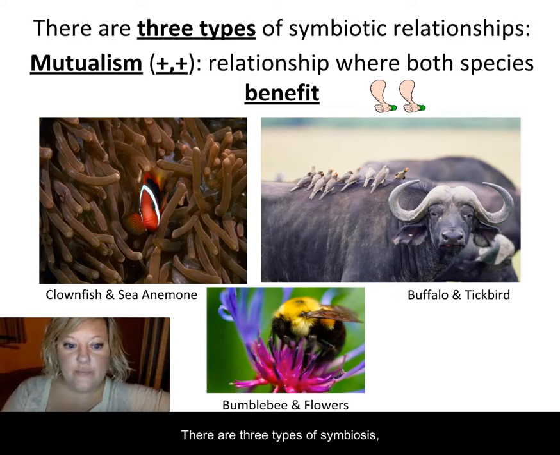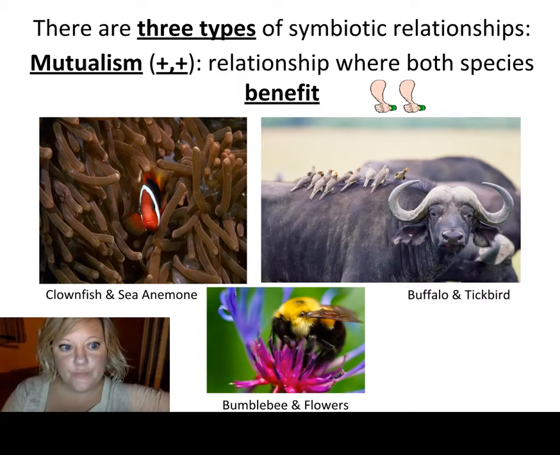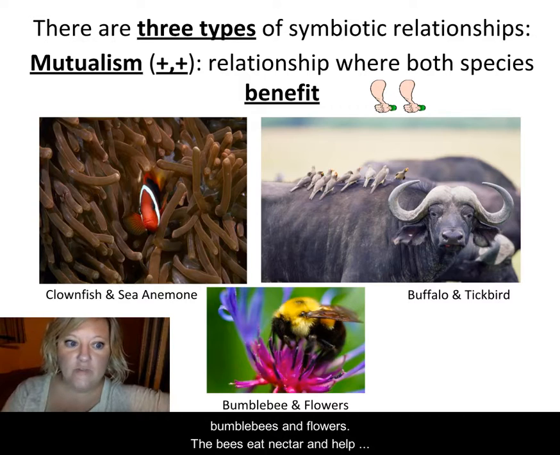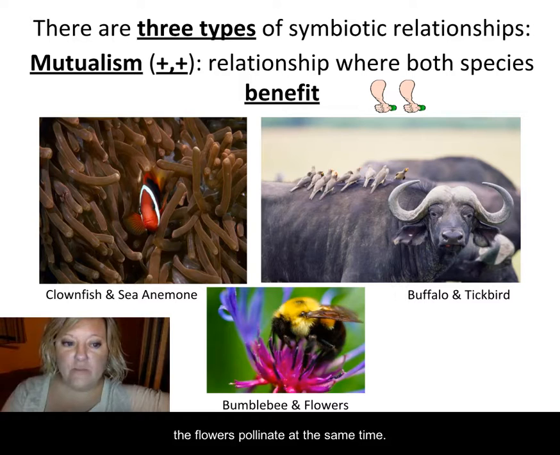There are 3 types of symbiosis. The first is called mutualism. Mutualistic relationships benefit both organisms involved. A great example of mutualism is the relationship between bumblebees and flowers. The bees eat nectar and help the flowers pollinate at the same time.